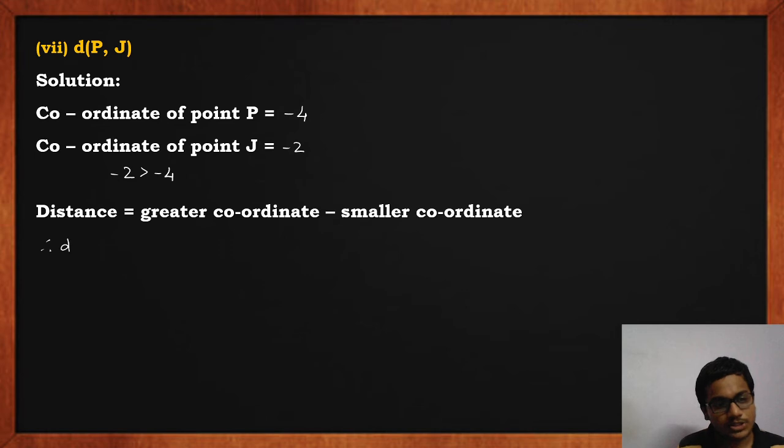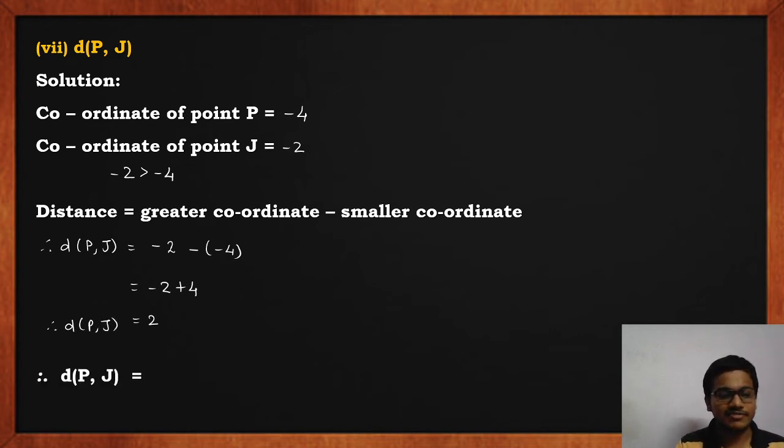So distance PJ equals greater coordinate minus 2 minus smaller coordinate minus 4. So this will be minus 2 plus 4. When two numbers have opposite signs, subtract them. So 4 minus 2 is 2. So we'll write the final statement as distance PJ equals 2 units.